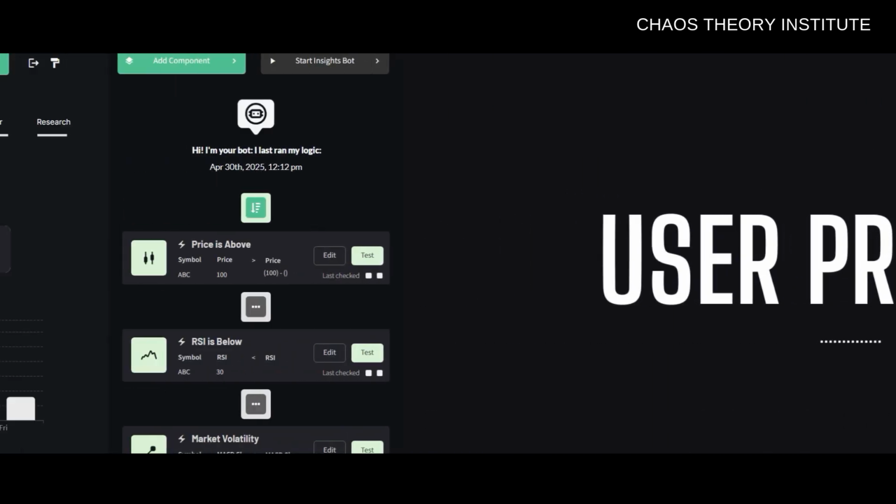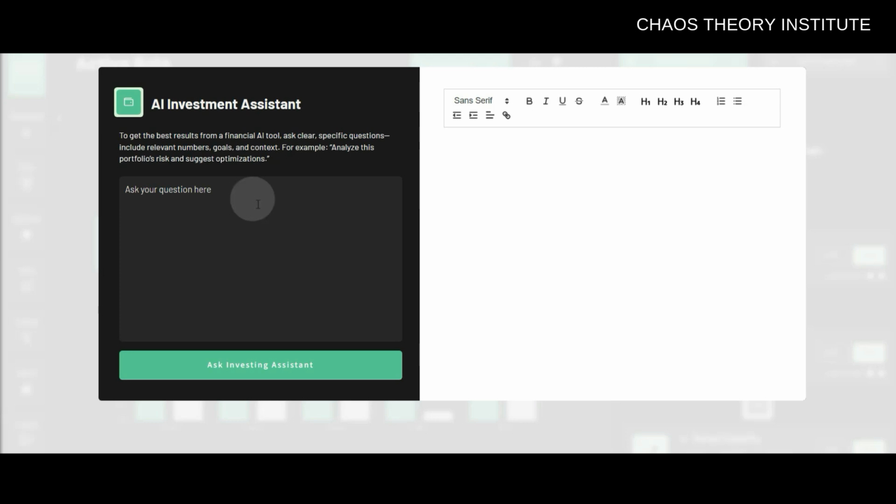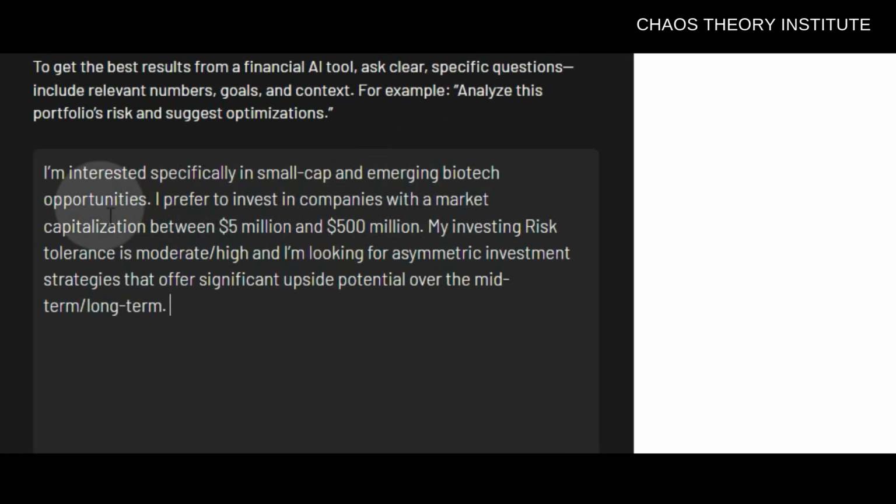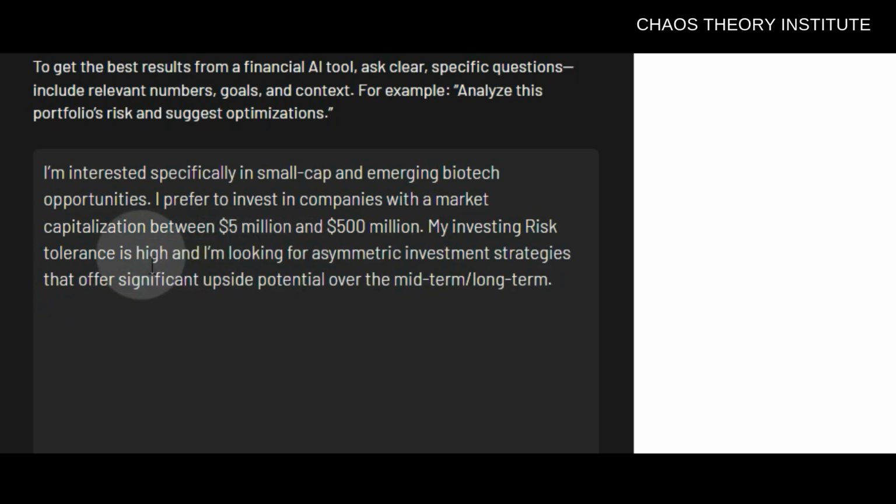Okay, so now we can get into the actual user prompt. So here I'm going to write, I'm interested specifically in small cap and emerging biotech opportunities. I prefer to invest in companies with a market capitalization of between, here we'll put X and Y. So I'm going to type in 5 million to something like 500 million. My investing risk tolerance is somewhere here. We can write low, moderate, or high. I'll type in high here. And I'm looking for asymmetric investment strategies that offer significant upside potential over, and then here we can put in the short term, midterm, or long term. I'll put in midterm, long term here.